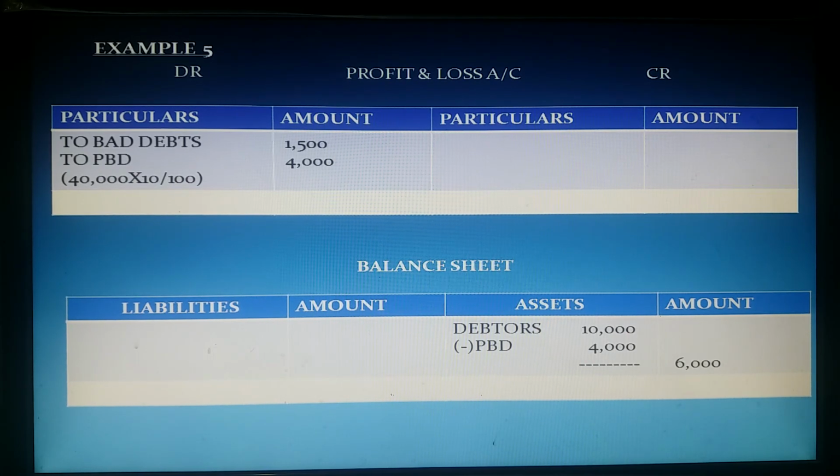Then in balance sheet, don't deduct trial balance bad debts 1500 because it is already deducted from debtors. Why? It is given in the trial balance, no? Now, adjustment PBD 4,000 rupees we should deduct from debtors because it is given in the adjustments, means not yet deducted from debtors. Now we should deduct it.